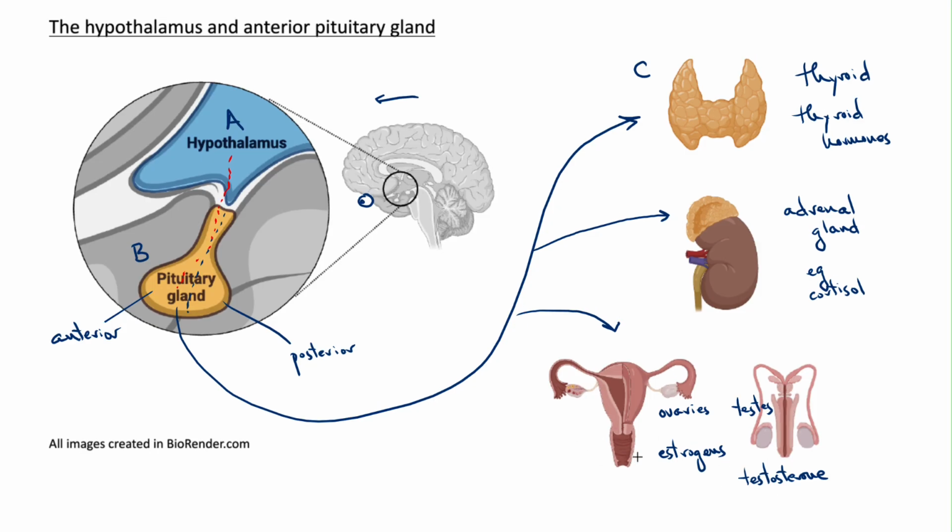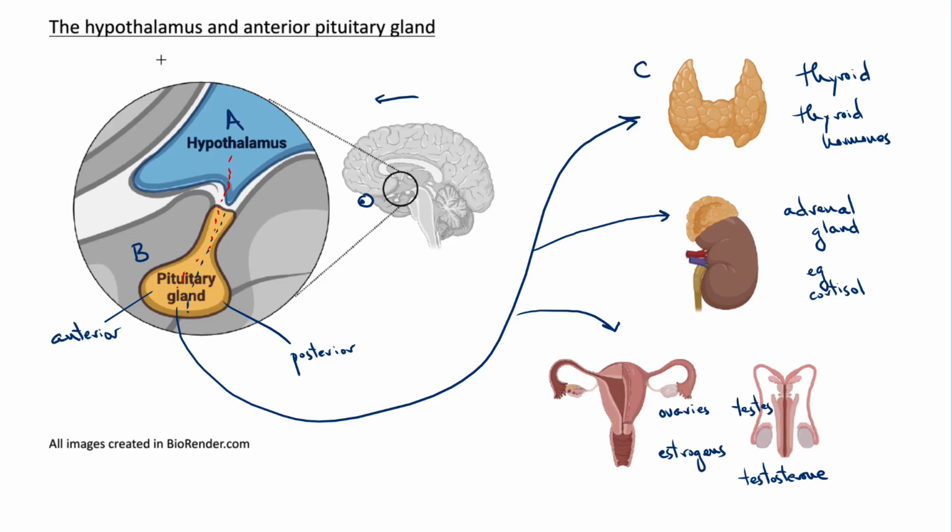And although I haven't drawn it, there are negative feedback loops from all of these hormones back towards the hypothalamus and the anterior pituitary gland, like we showed in the schematic. Now these are just examples. There are other hormones also under control of the hypothalamus and the anterior pituitary, but you can see even from just these that the hypothalamus and the anterior pituitary are in control of many hormones throughout the body, and therefore control a lot of the functioning and response of our body.